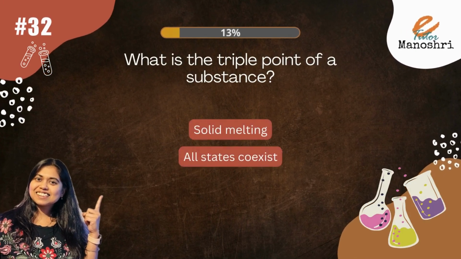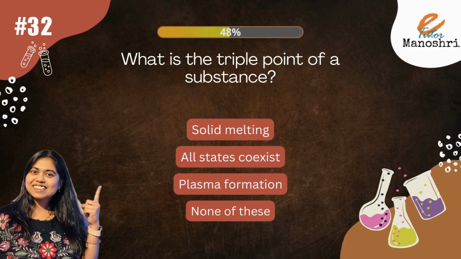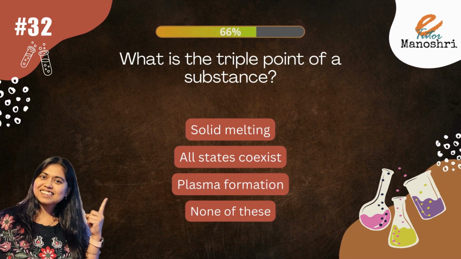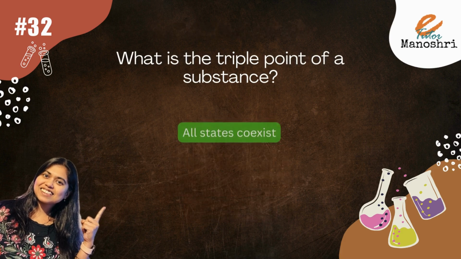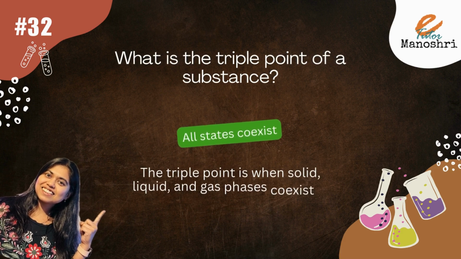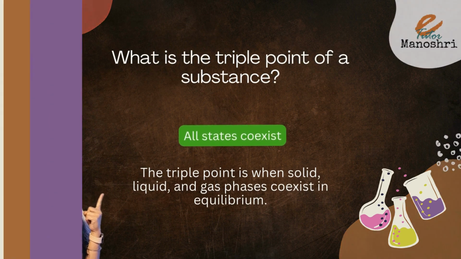What is the triple point of a substance? The options are solid melting, all states coexist, plasma formation, or none of the above. The answer is all states coexist. The triple point is when solid, liquid, and gas phases coexist in equilibrium.